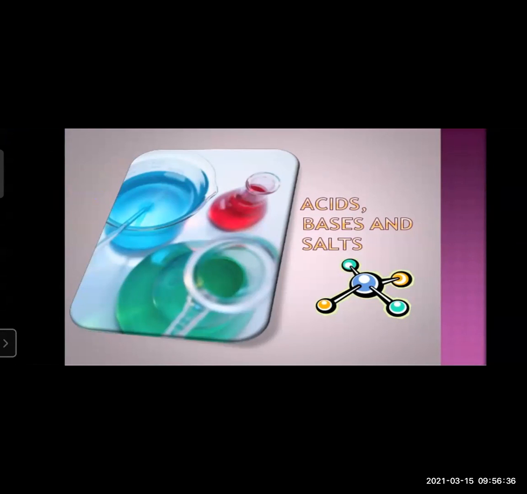And we are again here today for revising the lesson acids, bases and salts. Earlier also we have gone through this chapter, and once again we will have a look at this chapter. This is chapter number 5 from 9th standard. The name of the lesson is acids, bases and salts.